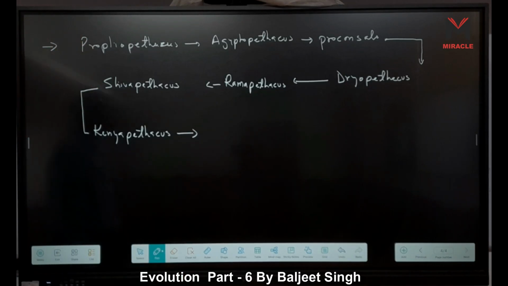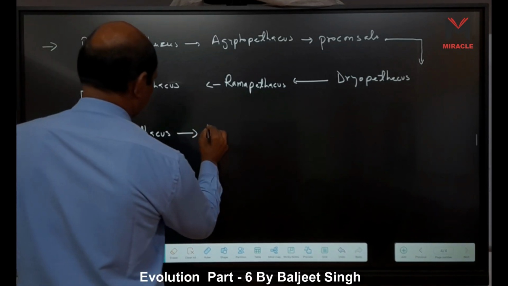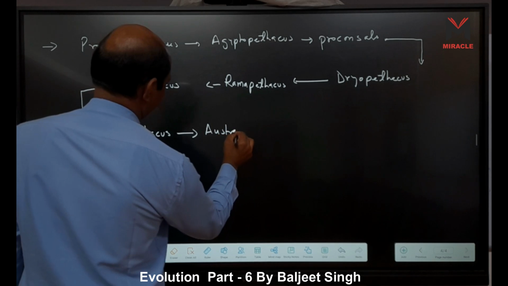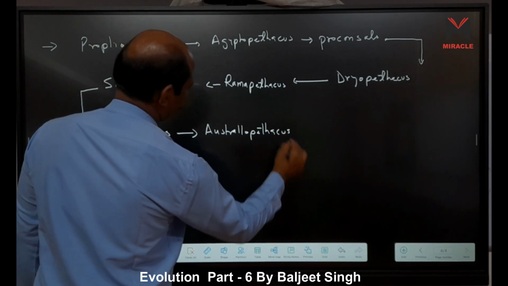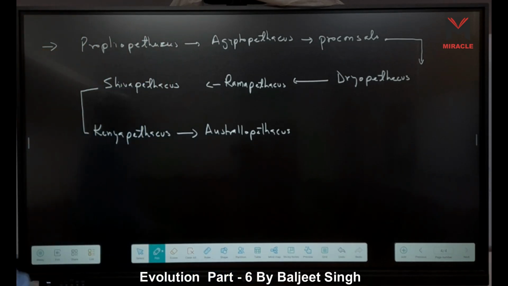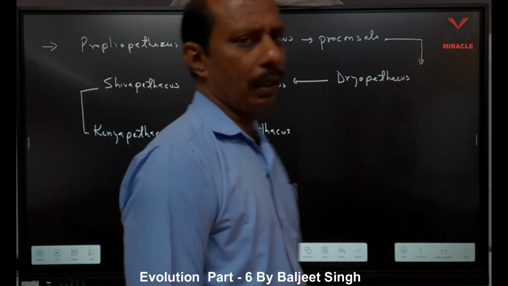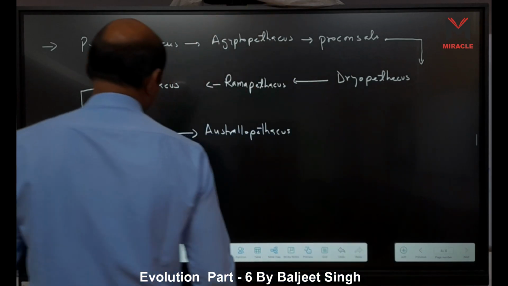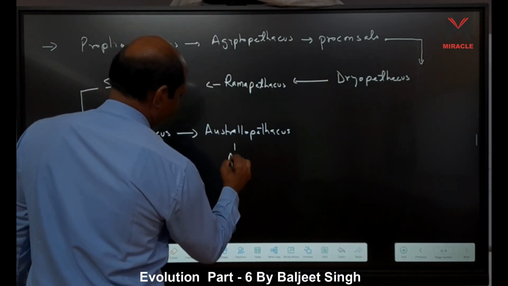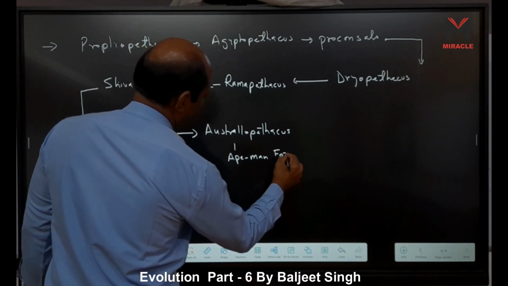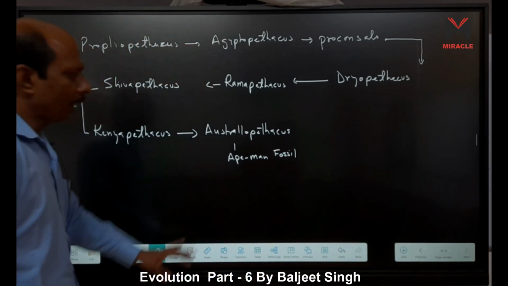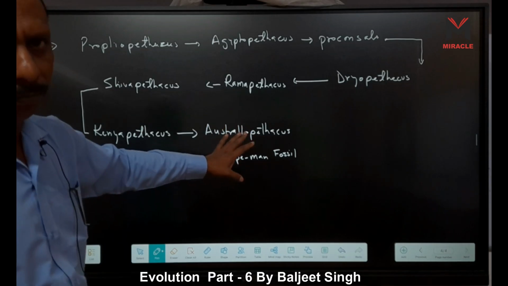From Keniapithecus, Australopithecus. After Australopithecus, they are ape men. Here we can say they are ape man fossils, means we can say they are the link between apes and men.